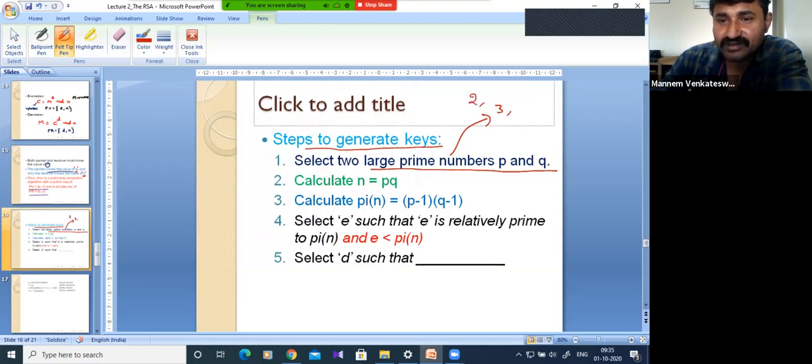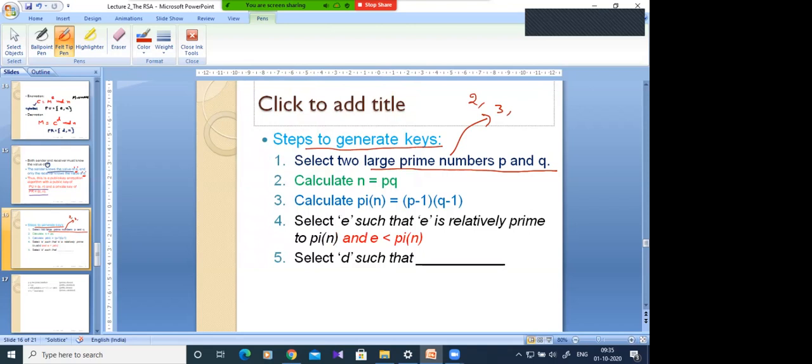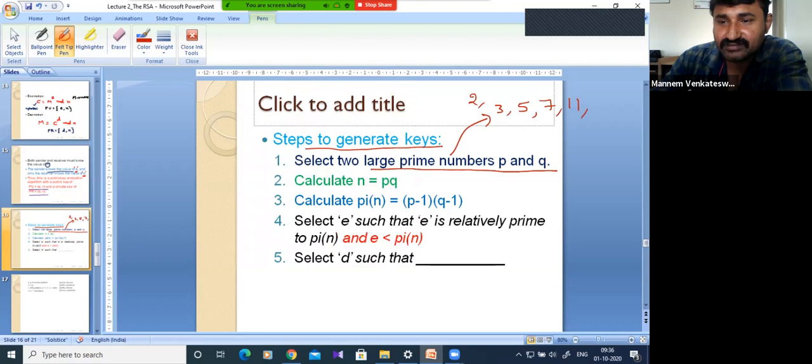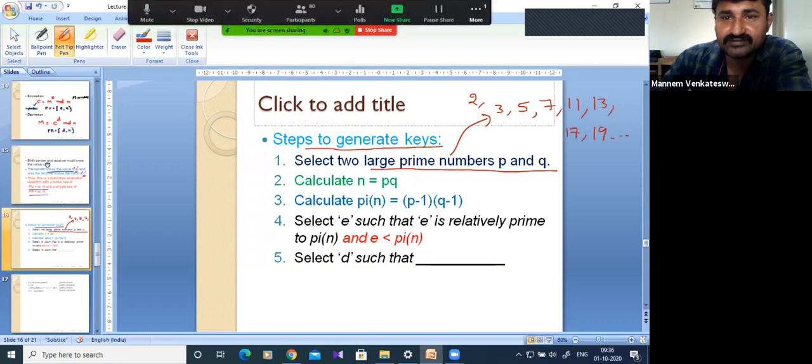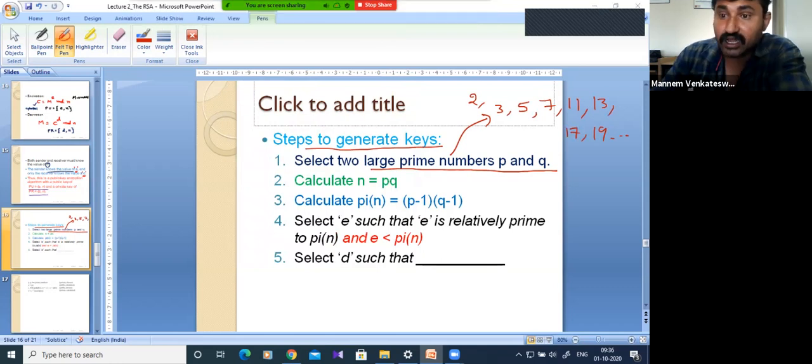Is 2 a prime number? Yes, sir. 5, 7, 11, 13, 17, 19, etc. Okay. Now see the condition. Large prime numbers.